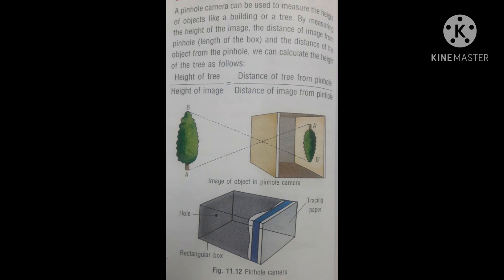A pinhole camera can be used to measure the height of an object like a building or a tree. By measuring the height of the image, the distance of the image from the pinhole and the distance of the object from the pinhole, we can calculate the height of the tree by the given formula. Height of the tree divided by height of the image equals distance of tree from pinhole divided by distance of image from pinhole. By using this formula, we can calculate whatever things we want, for example, the height of the tree or the height of the building.